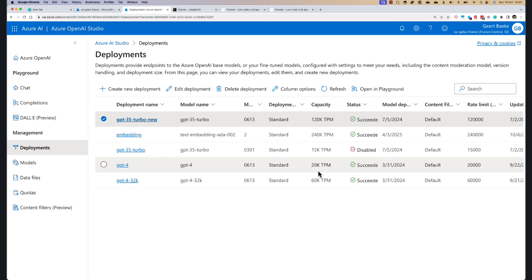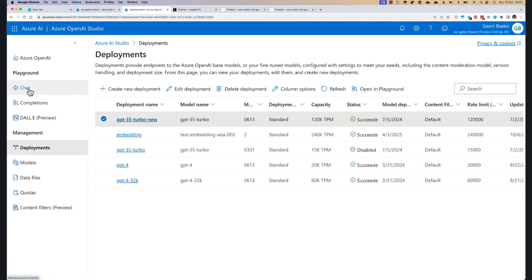If you have a multi-user application, this won't be enough. So you have to think about either asking for increased quota, or maybe having fewer models that take up more of your quota and only having the model here that you need. In my case, for the demo, that's more than enough. For the rest, there's not that much to do. I just need this deployed model.